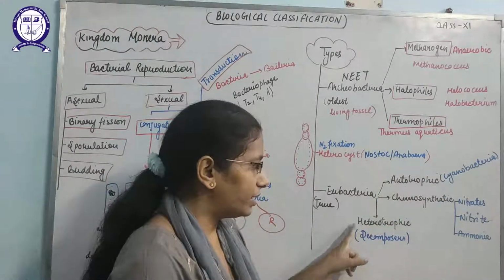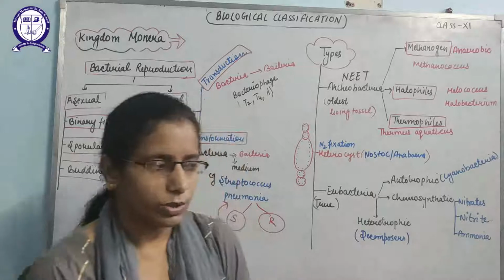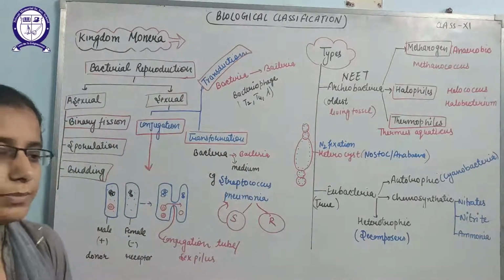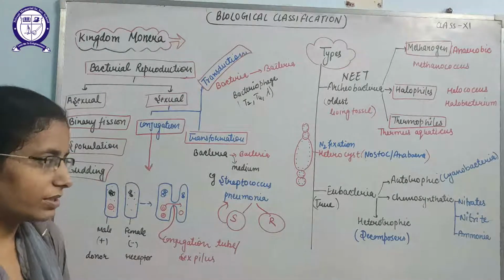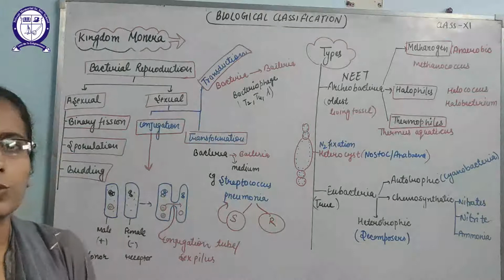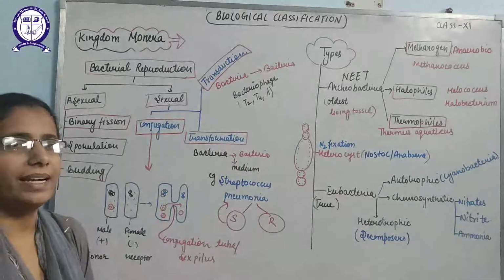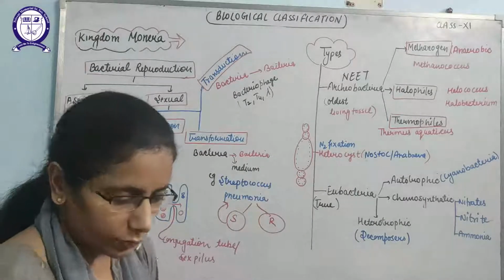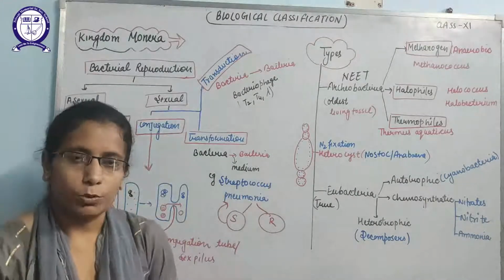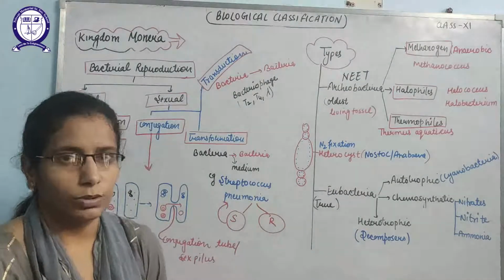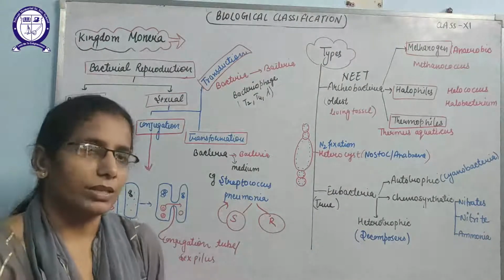And this is known as heterotrophic, because some of the bacteria cannot make their food by themselves, so they depend upon others. That is why they are known as heterotrophic bacteria. These include mainly decomposers, which make their food from dead and decaying matter. Bacteria are of both types, that means they can provide benefits and they can also cause disease in animals and in plants.